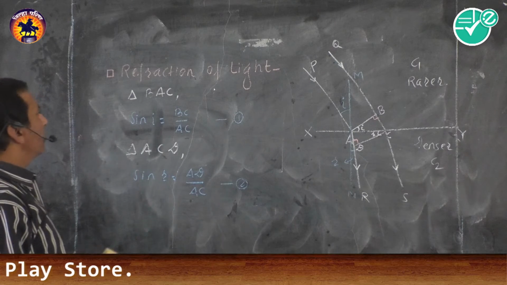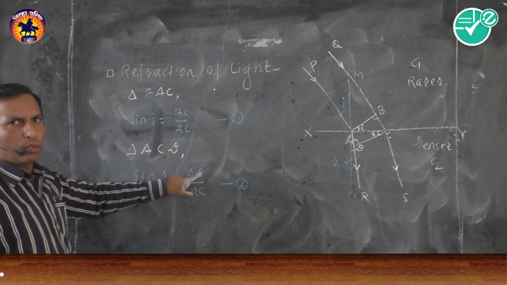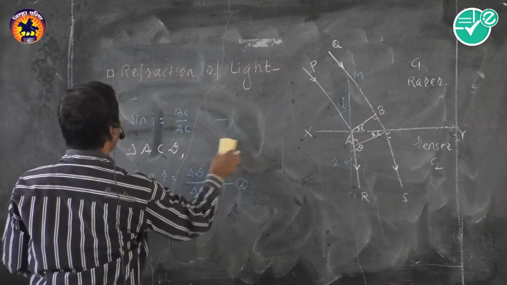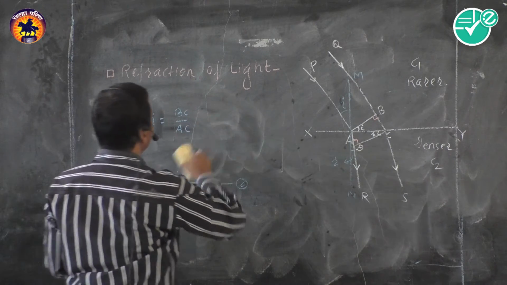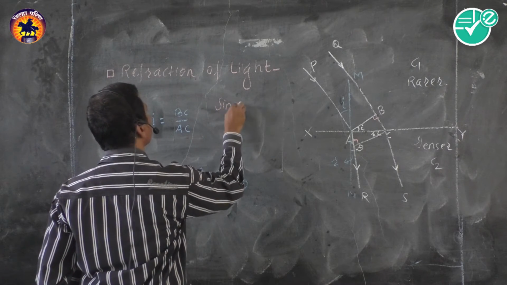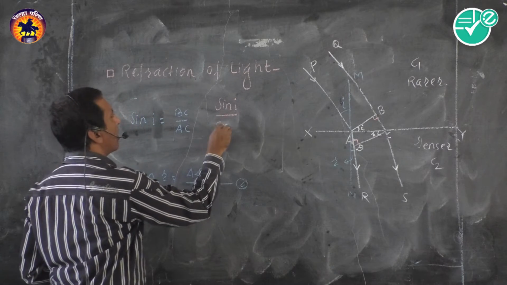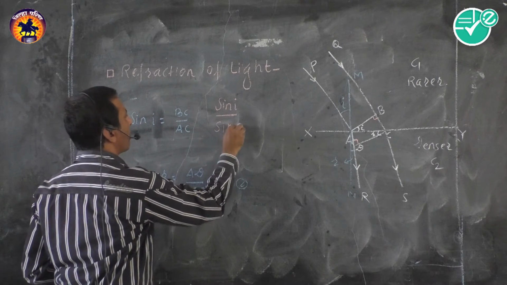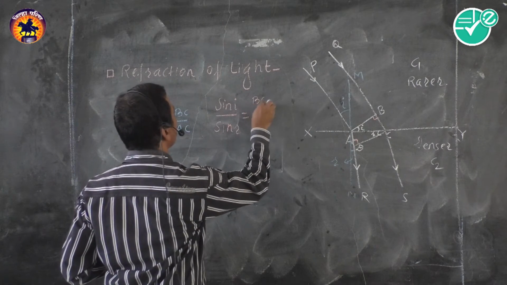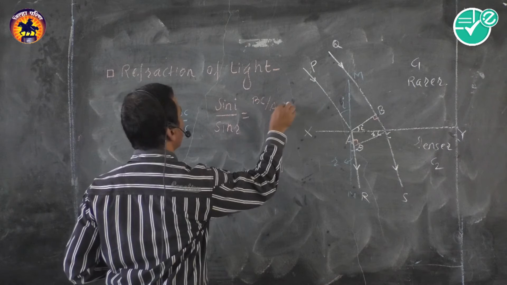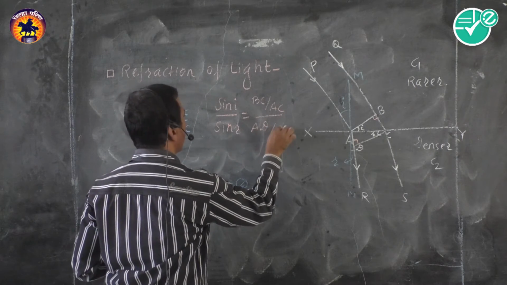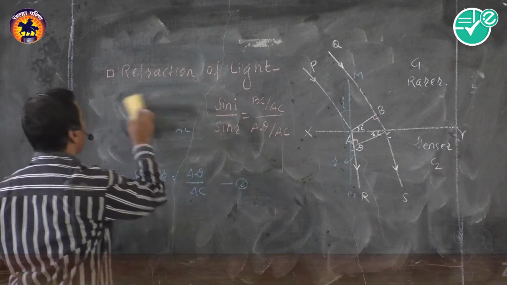Now we are going to divide equation 1 by equation 2. Then what do we get? If we divide equation 1 by equation 2, we get sin I upon sin R is equal to BC upon AC divided by AD upon AC. Getting or not?